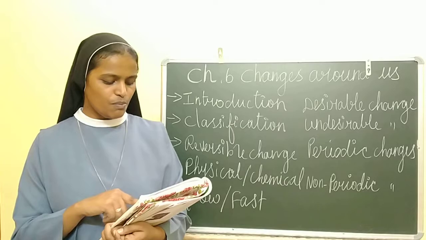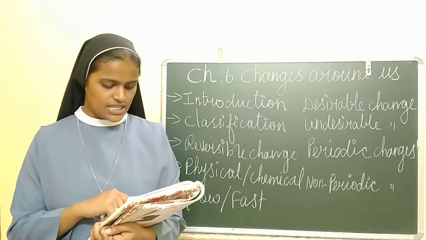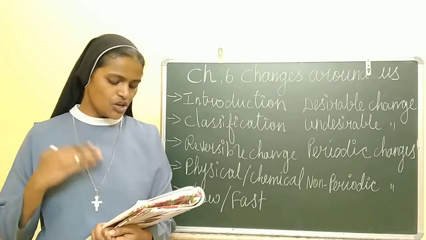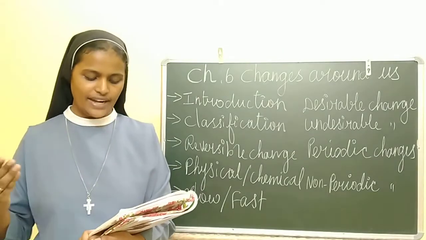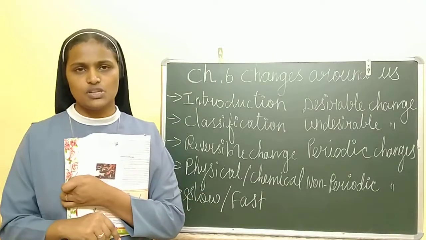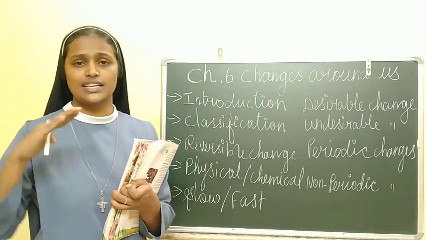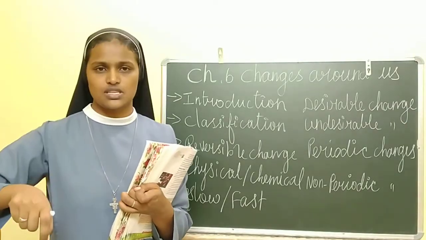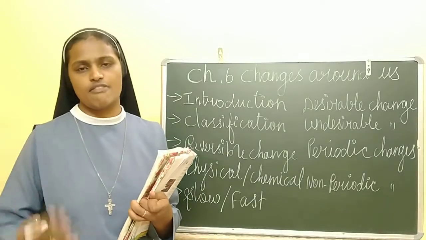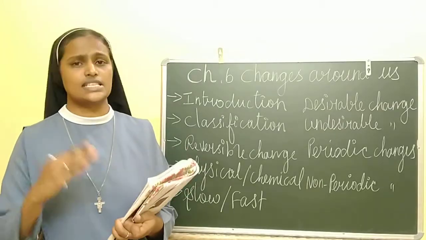Next one, this is very important for the growth of crops also. Germination of seeds, ripening of fruits, formation of curds, preservation of fruits and vegetables by adding chemicals called preservatives are some examples of desirable changes. Say mangoes and all, they will cut and keep. When the season comes, they will cut and put preservatives and keep. So throughout the year they can use them for juice and fruits, etc. So these are the desirable changes.